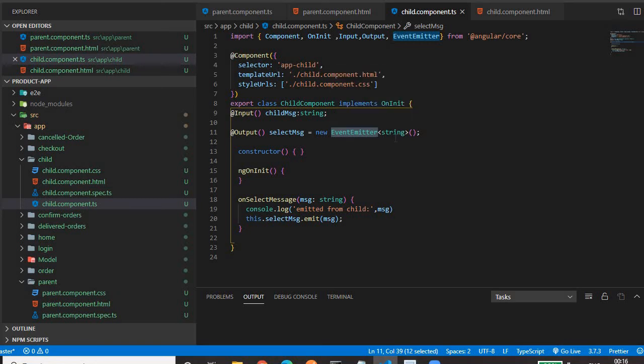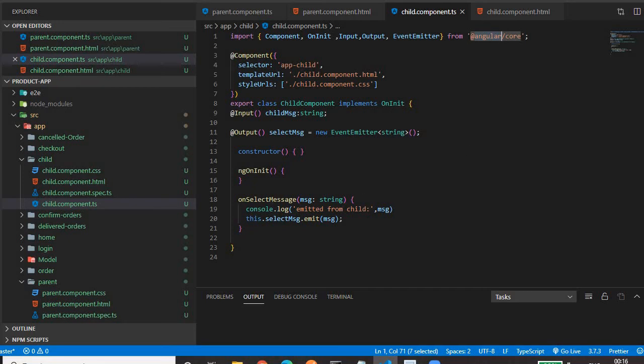Then we are emitting string values, so that's why we have to give string here. Then it is the constructor, the empty constructor symbol. So this is an instance of EventEmitter, and EventEmitter also we have to import from @angular/core. If you remember, we are importing Input, Output, and EventEmitter, all from the @angular/core package.